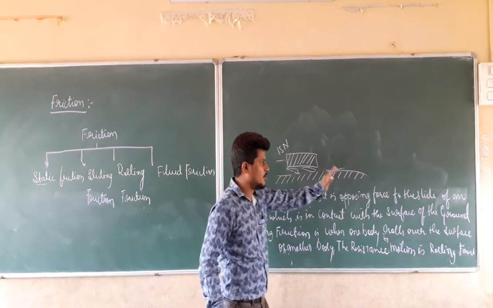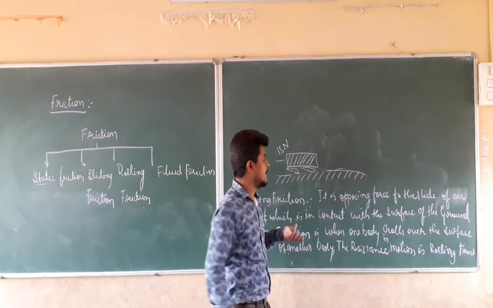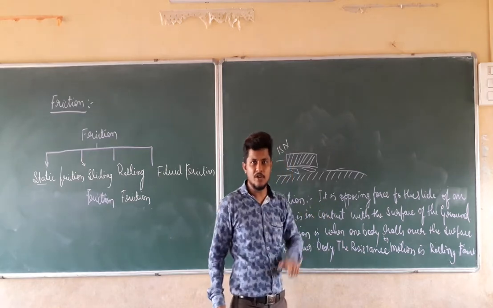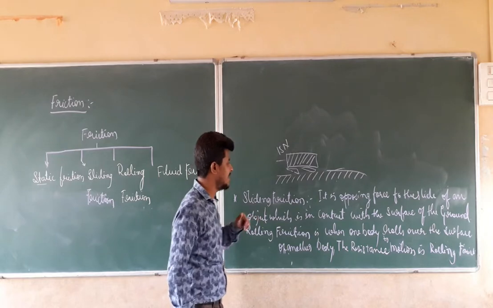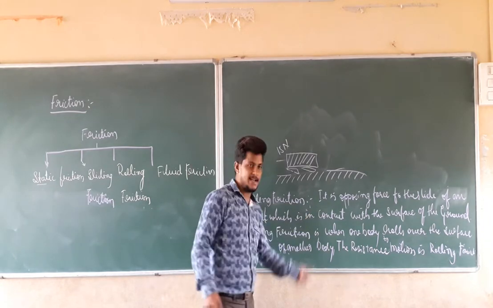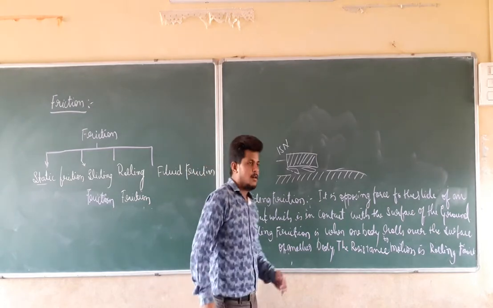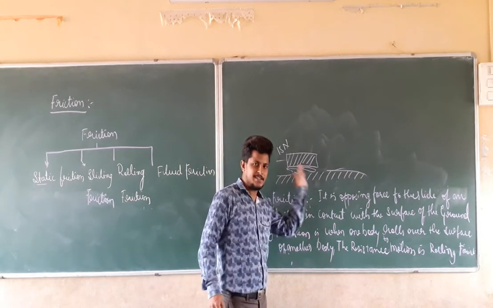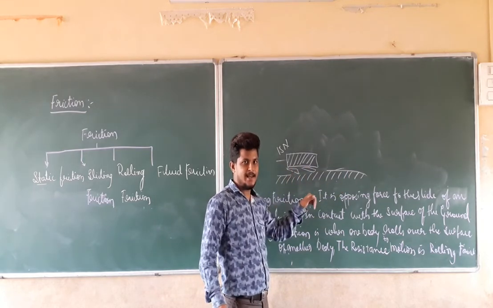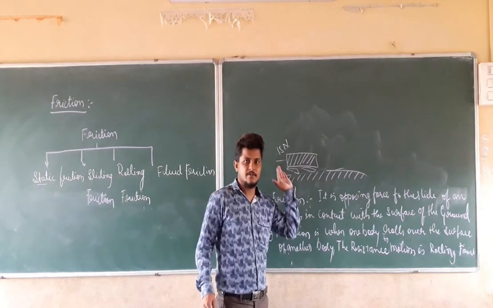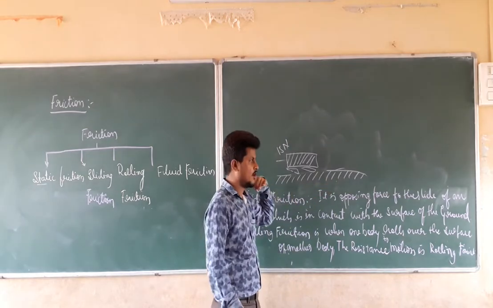When the body starts to move, the applied force is going to reduce. If the applied force reduces, the magnitude of the friction force also reduces. That magnitude of the friction force when the body is sliding is the sliding friction. So the sliding friction has less magnitude compared to the static friction. In the same manner, when I keep wheels or rods beneath a sliding body, it reduces the friction force again. It is going to move easily, which means I am going to apply less force.